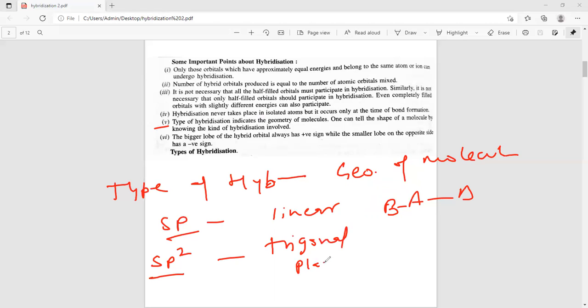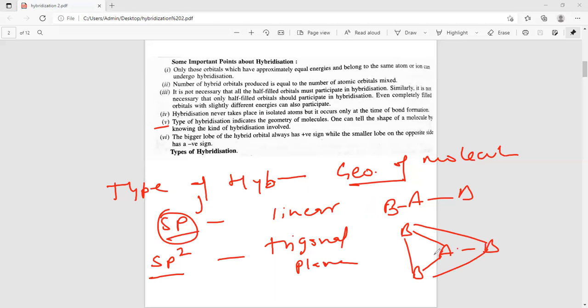So the type of hybridization indicates the geometric shape of the molecule.